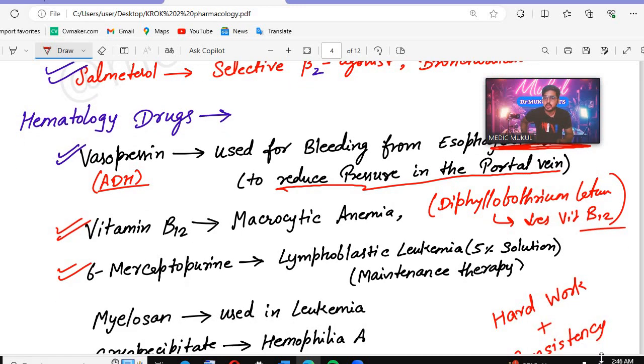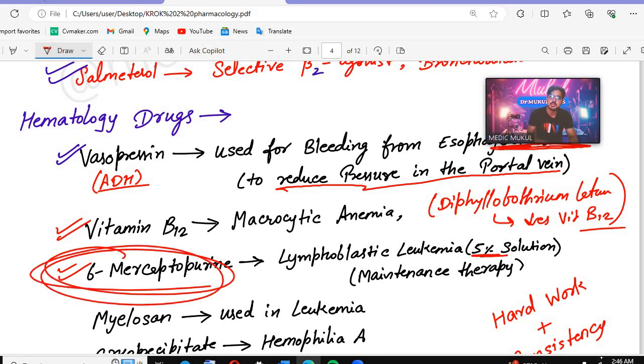After that, 6-mercaptopurine, that is used in lymphoblastic leukemia, and a 5% solution has been given. Remember, very important drug, that is 6-mercaptopurine. 6-mercaptopurine is given in lymphoblastic leukemia, and it is used as maintenance therapy.